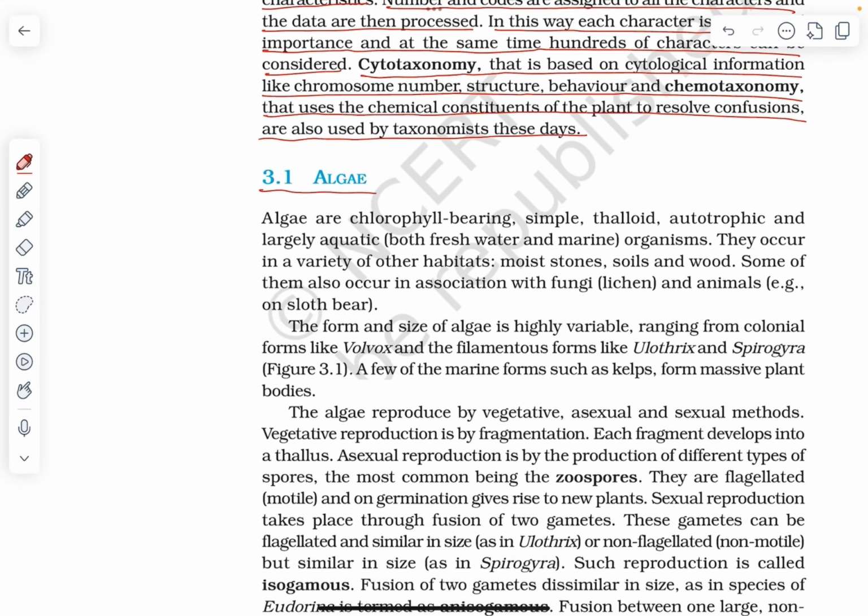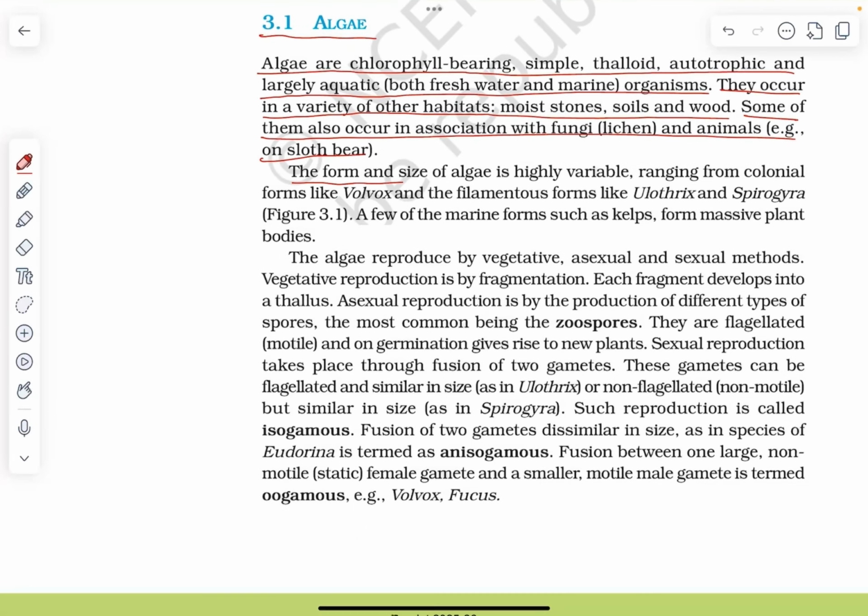3.1 Algae. Algae are chlorophyll-bearing, simple, thalloid, autotrophic, and largely aquatic, both freshwater and marine, organisms. They occur in a variety of other habitats: moist stones, soils, and wood. Some of them also occur in association with fungi, as lichen, and with animals, for example on sloth bear. The form and size of algae is highly variable, ranging from colonial forms like Volvox and filamentous forms like Ulothrix and Spirogyra, Figure 3.1. A few of the marine forms such as kelps form massive plant bodies.